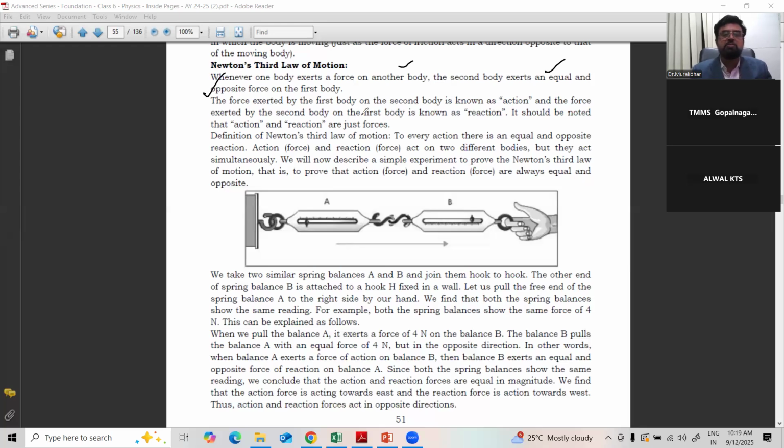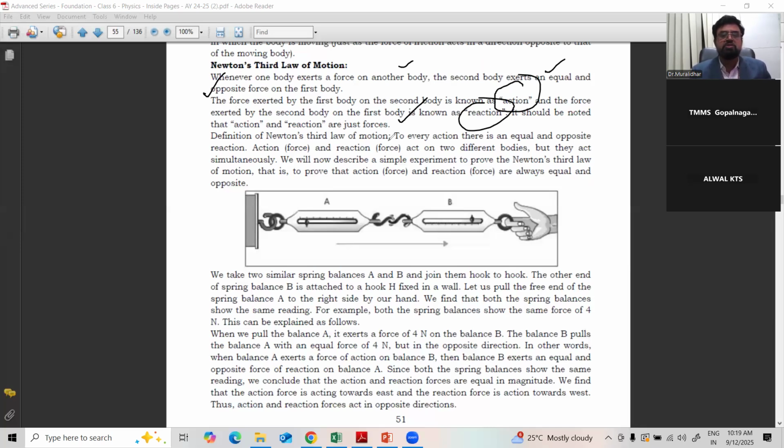The force exerted by the first body on the second body is known as action, and the force exerted by the second body on the first body is known as reaction. It should be noted that action and reaction are just forces.